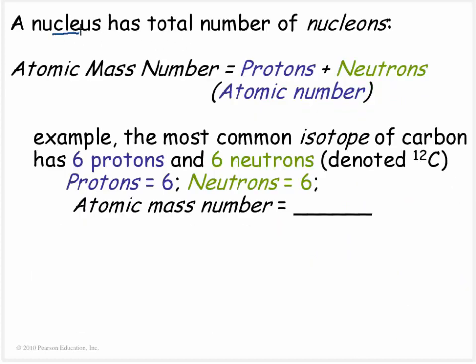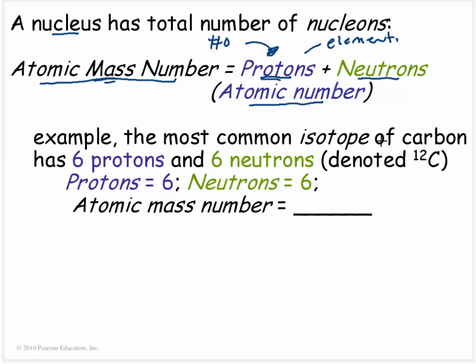Now, it's the nucleus, or actually the number of protons, that tell us what an element is, and that's called the atomic number. So the number of protons dictate the element, and it's going to be the number of protons plus the number of neutrons that's going to give us most of the mass. So we have this thing defined to be the atomic mass number, which is really just going to be the number of protons plus the number of neutrons. Now, let's just kind of think about carbon for a second.